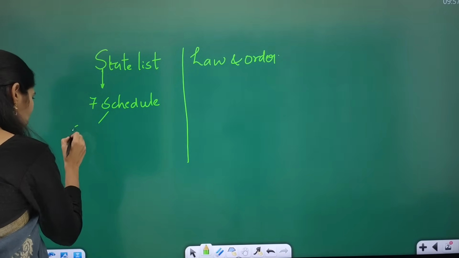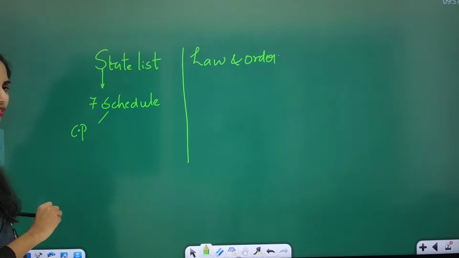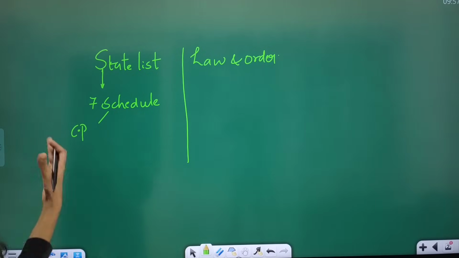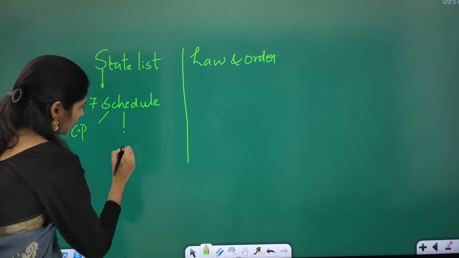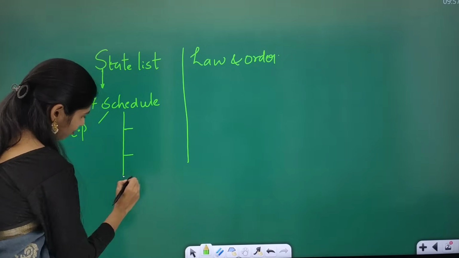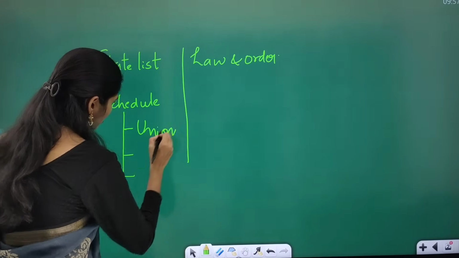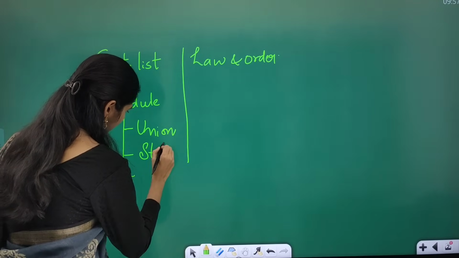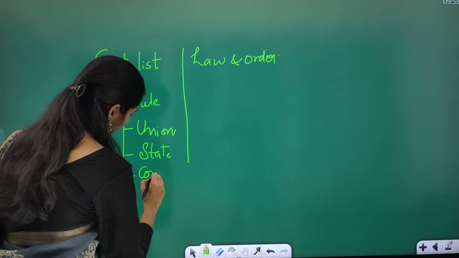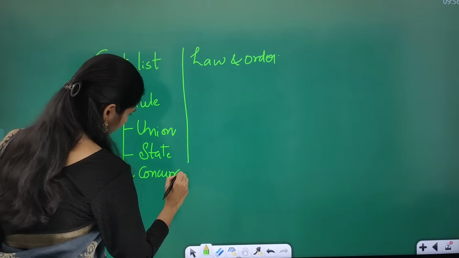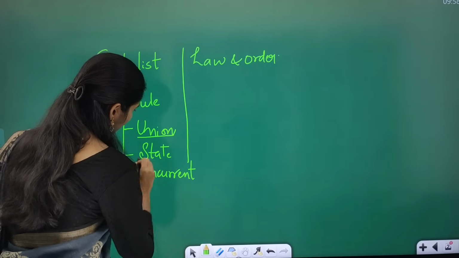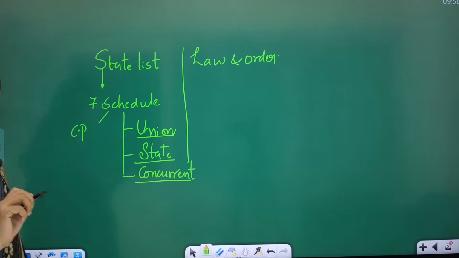Here you have to see which article is talking about this Schedule 7 or the state list. In this Schedule 7 we have three lists: first one is union list, second one is state list, and third one is concurrent list.